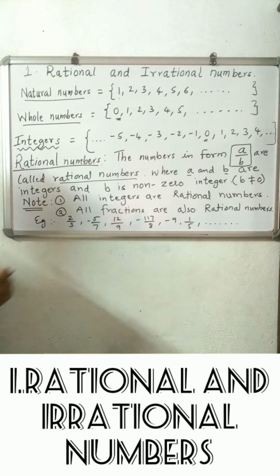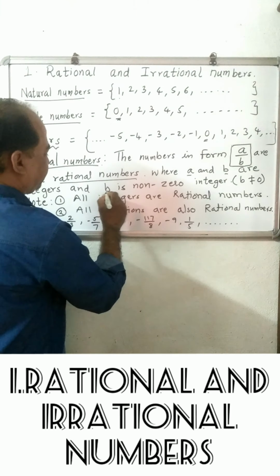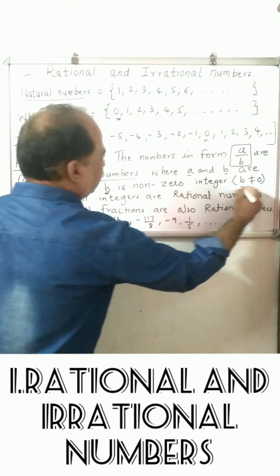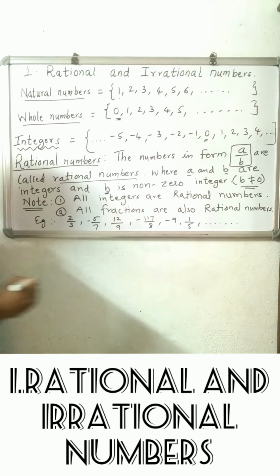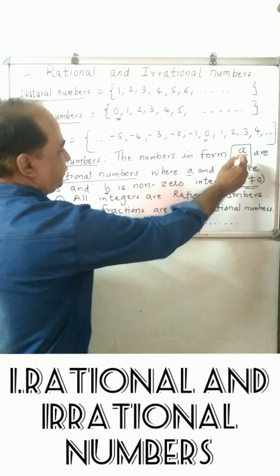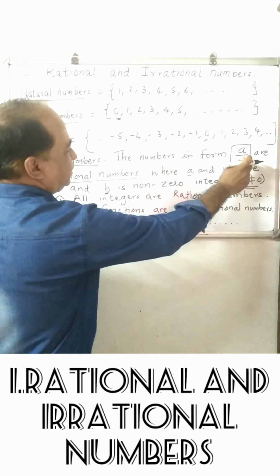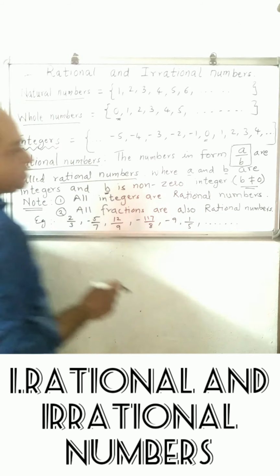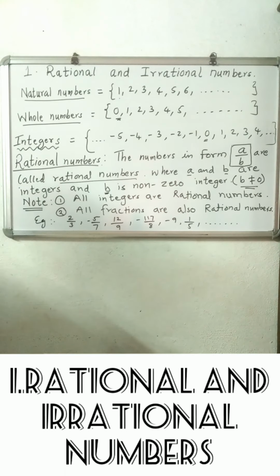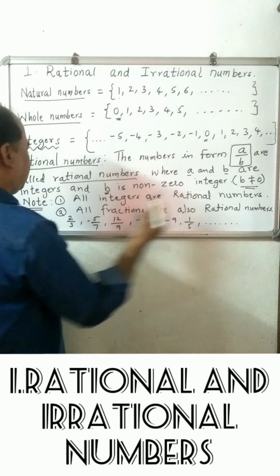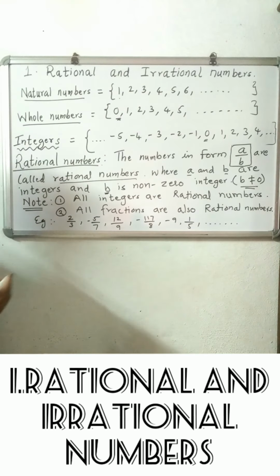Any integers, but b is strictly not equal to 0. If the denominator is 0, the number does not exist. So strictly b is non-zero, and then the number is called a rational number.